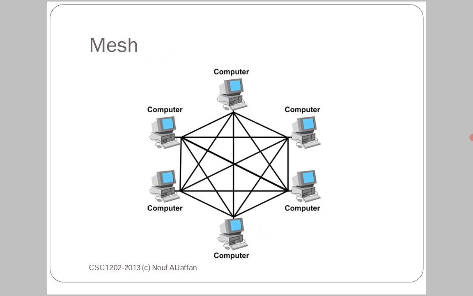The last topology or last network is mesh topology or mesh network. In mesh topology, all the computers or devices or clients are directly connected with the remaining devices in the network.